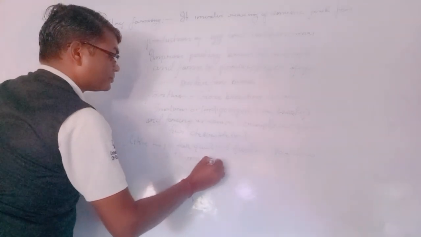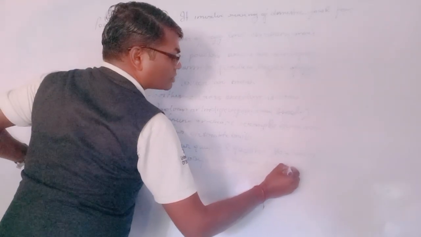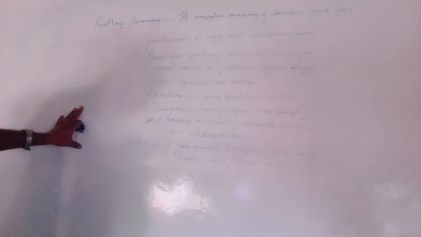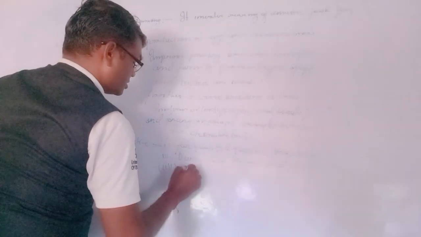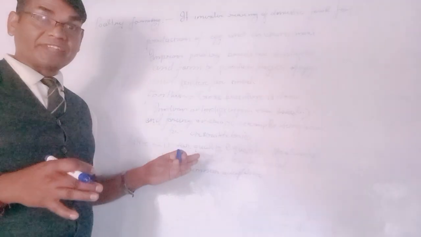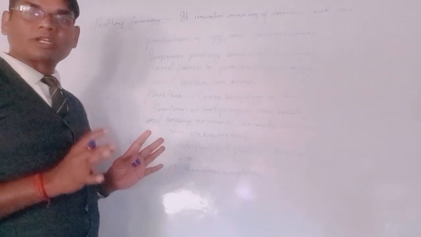Dwarf chicks for commercial development, from the commercial production point of view. Summer adaptation means adaptation to high temperatures, so that they can survive and give high quality production in summer.